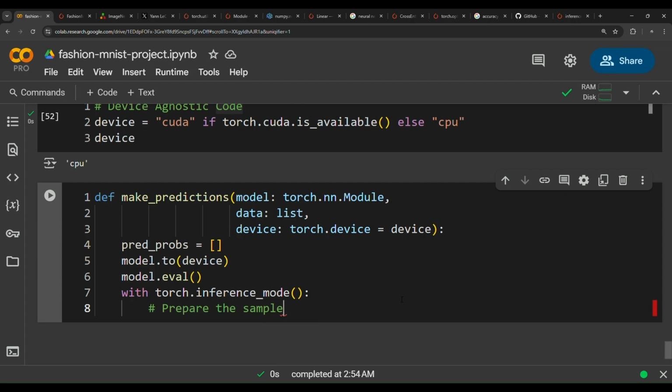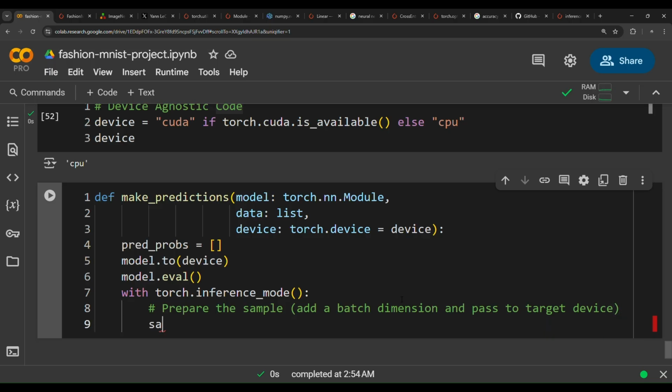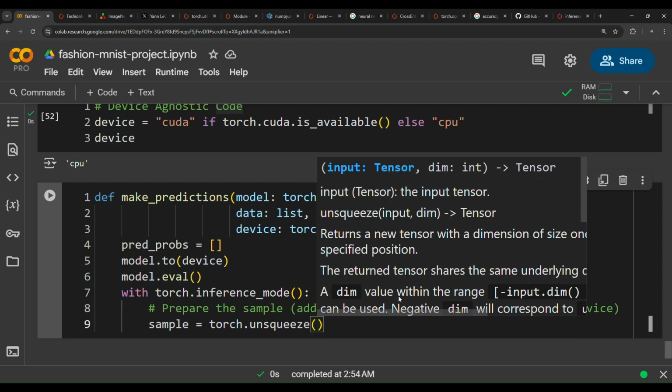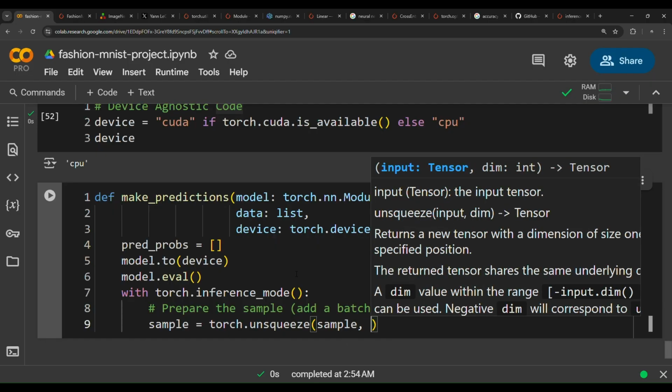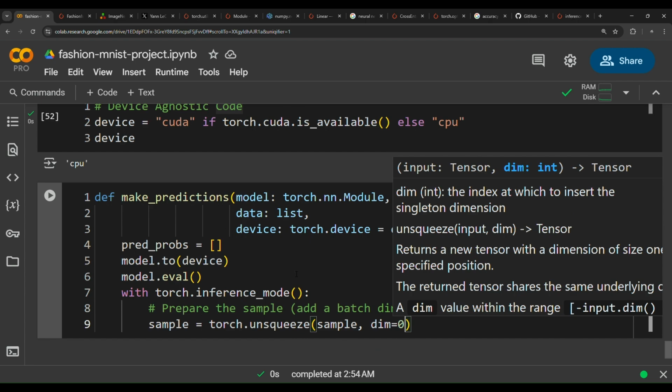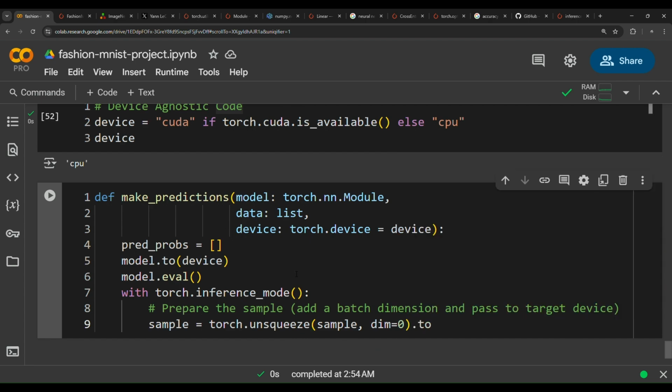We're going to prepare the sample, add a batch dimension and pass to target device. So sample, we're going to create a variable called sample equals torch.unsqueeze function, and then pass sample, comma, dim equals 0, dot to device.